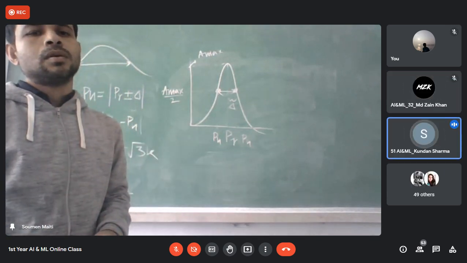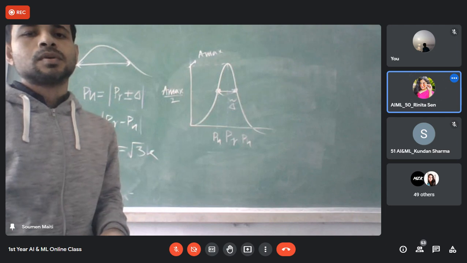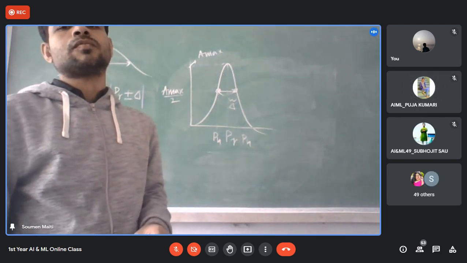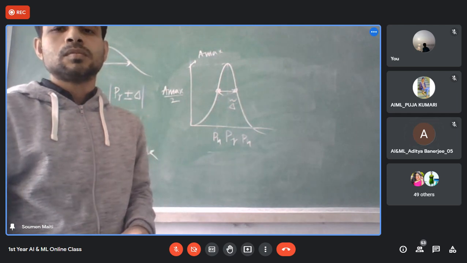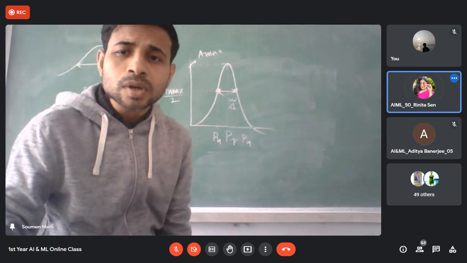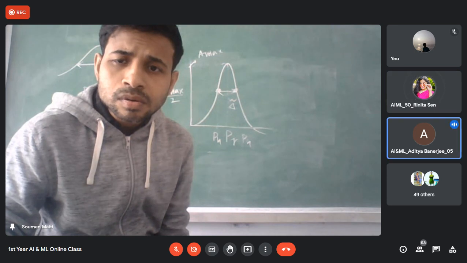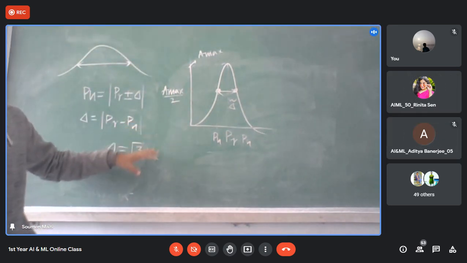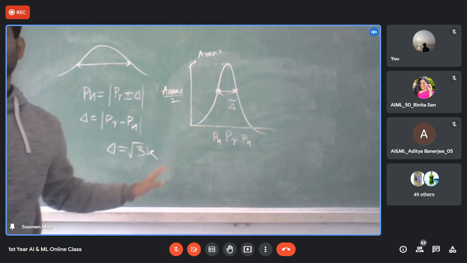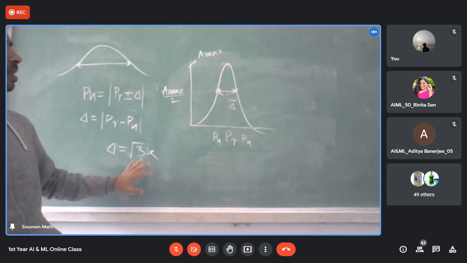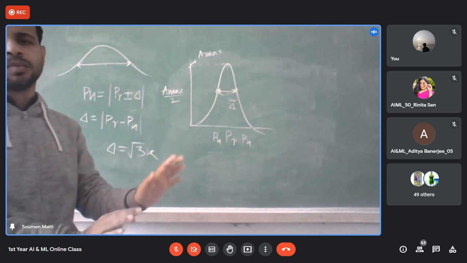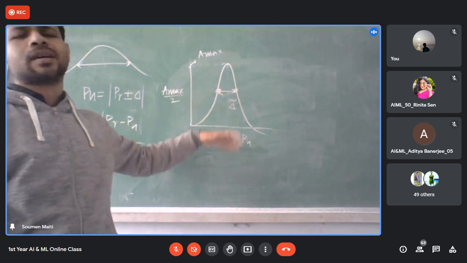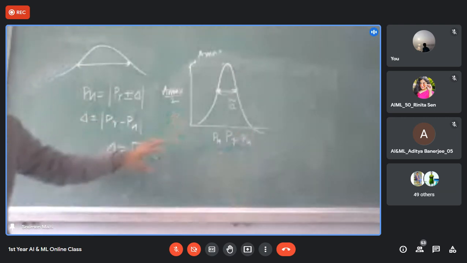Why root 3K? This is an experimental fact. I can go for the derivation, but it's not required. It depends on the constant term multiplied with K, which is enough for your purpose. If you want, I can give it to you, but it will take another 10 to 15 minutes, and you don't need that much.